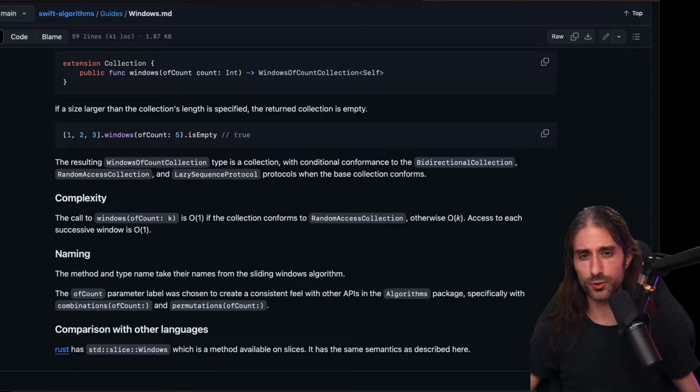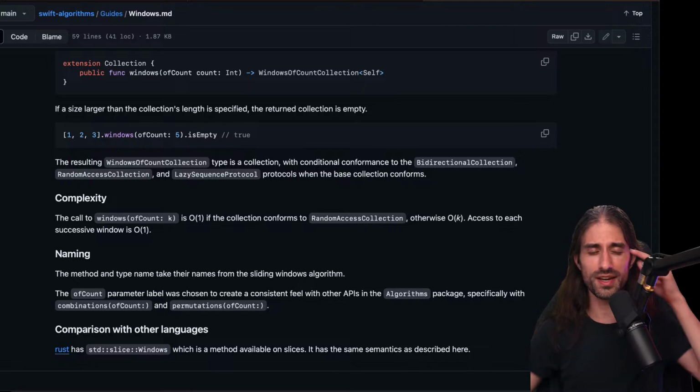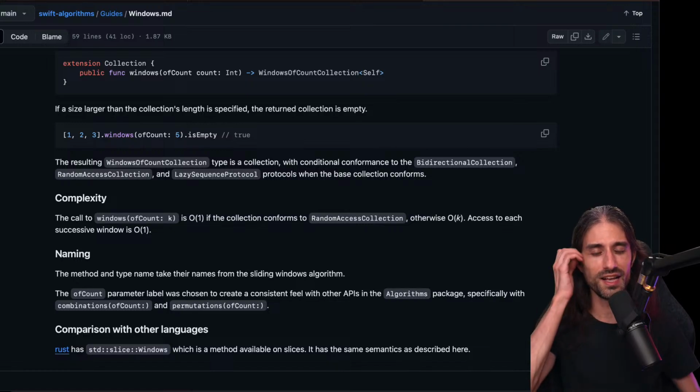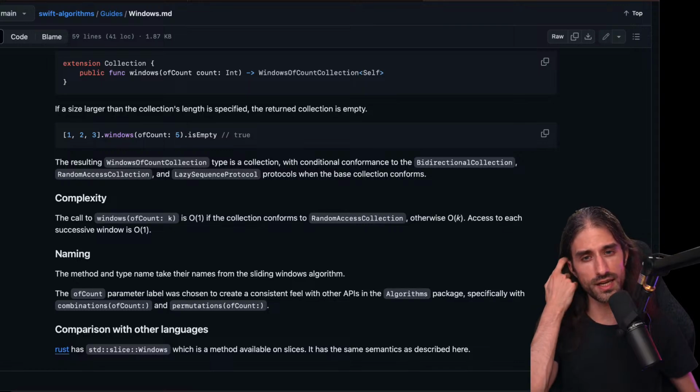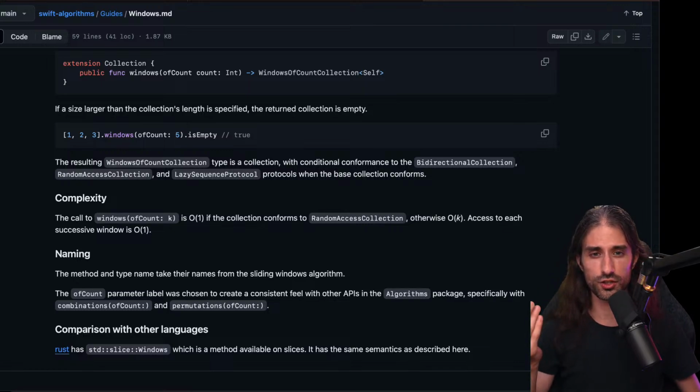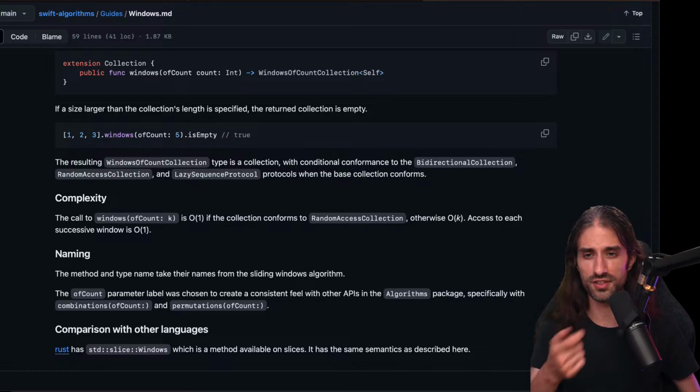So in the end, I think for the top three, that's what I will do. I will do a recap email and video to just have the top three, because watching a 2 hour and 30 minutes video is not user friendly, we'll say. So I think top one will be the methods for which you might want to create your own extension, but here there is one already provided for you. So compacted, first non-nil, etc.